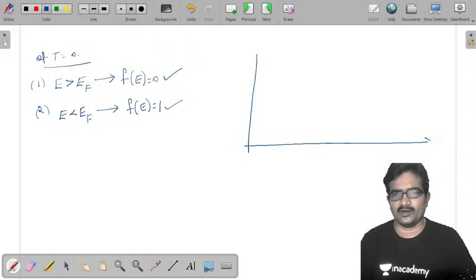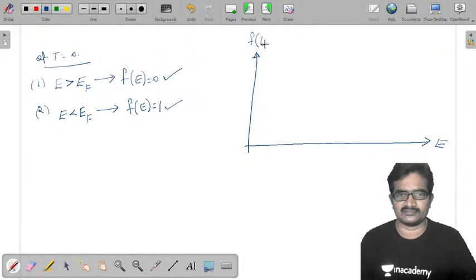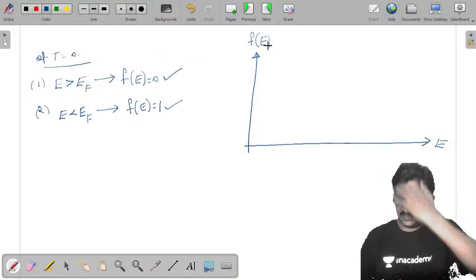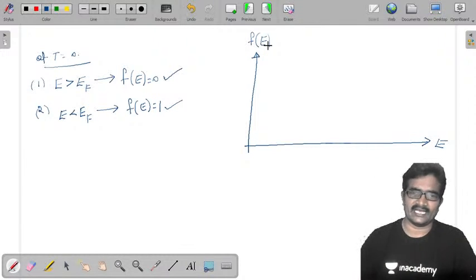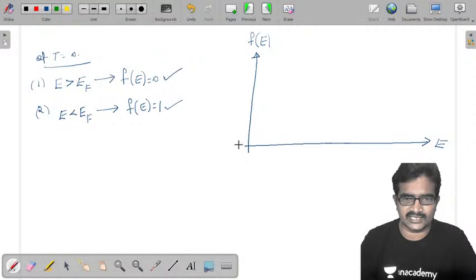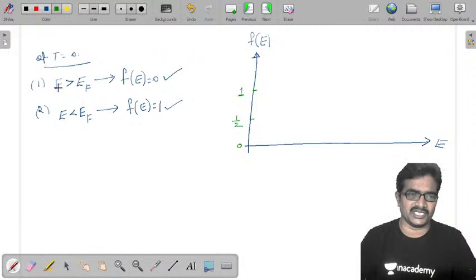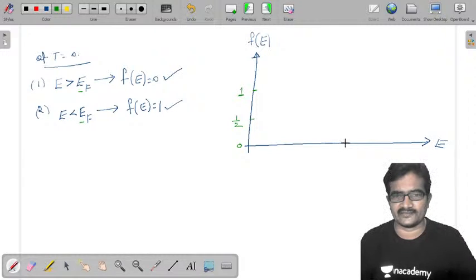So here it is going to be a plot between energy and f of E, the probability function. F of E has a maximum value of 1. It is 0, it is 1 by 2, and let us take the maximum as 1. Now here we are comparing the energy with EF. So somewhere here I am going to take EF.